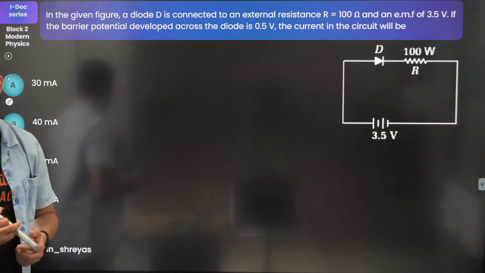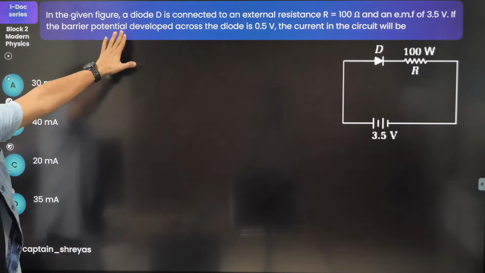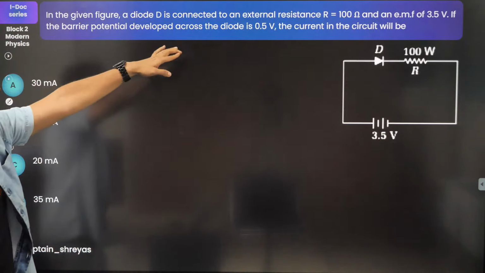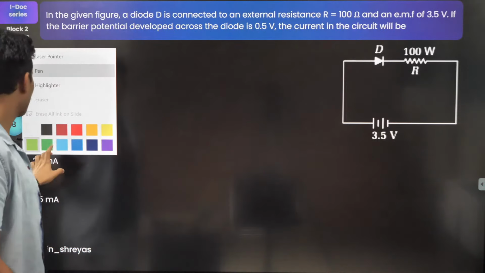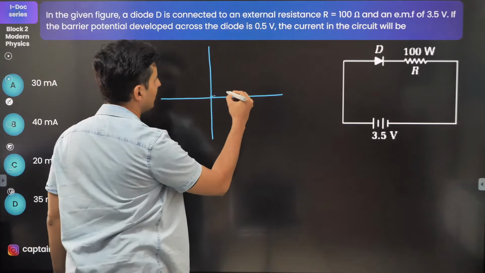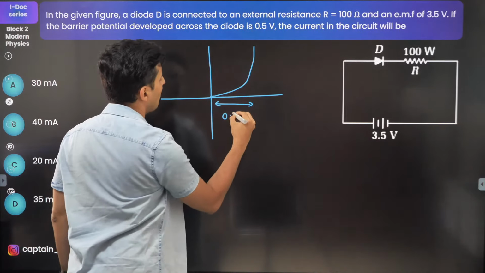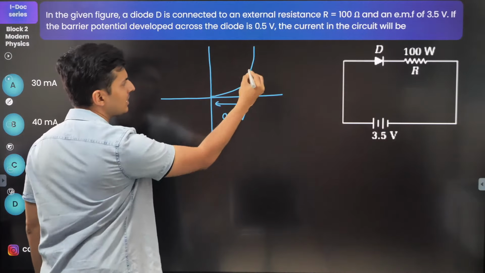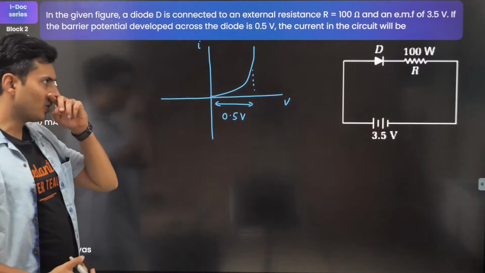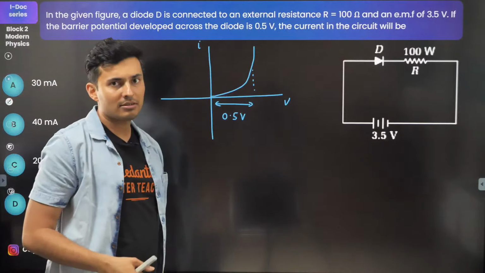Okay, moving on. Let's see how many of you can do this. In the given figure, a diode is connected to an external resistance, EMF this much, barrier potential this much. The current in the circuit will be? If you recollect the current-voltage characteristics, it goes something like this. This is your barrier voltage of 0.5 volts. This is current and this is voltage. It's roughly this much for this diode. So the question is, what is the current in the circuit?